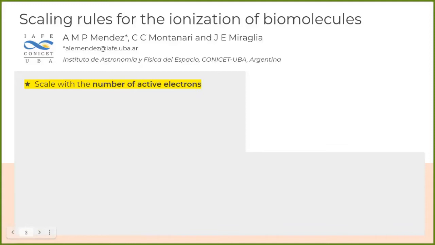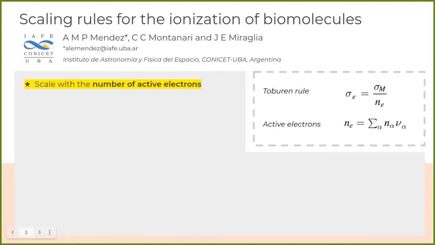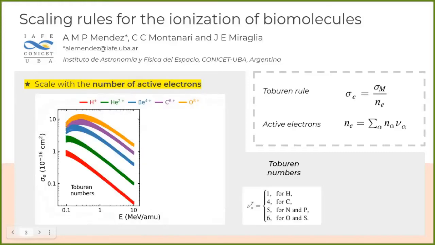The first scaling rule we consider is the mother of all scaling rules, the Taburin rule, which consists of scaling the ionization cross-section with the number of its active electrons. The Taburin rule considers a certain set of weakly bound electrons. This figure shows the implementation of this set of numbers to our theoretical calculations.